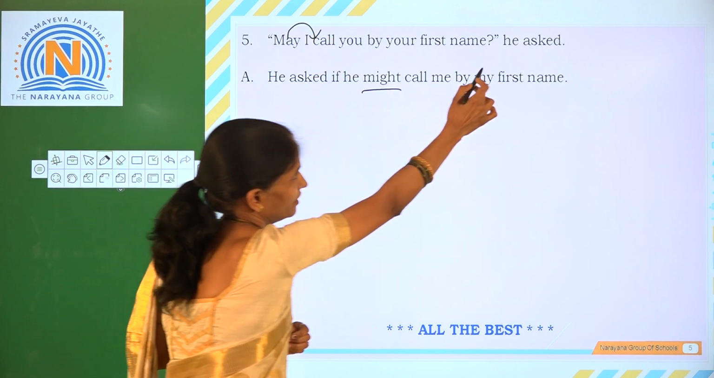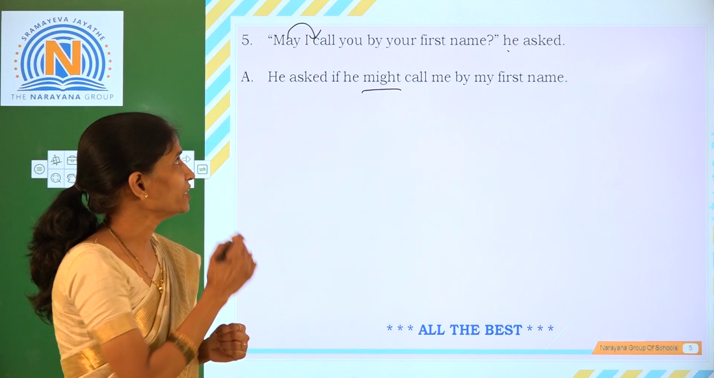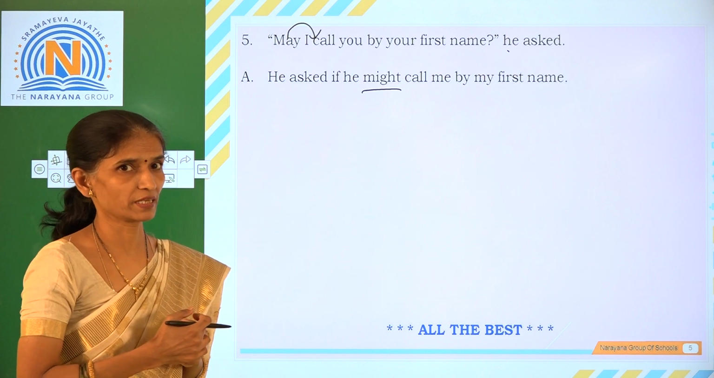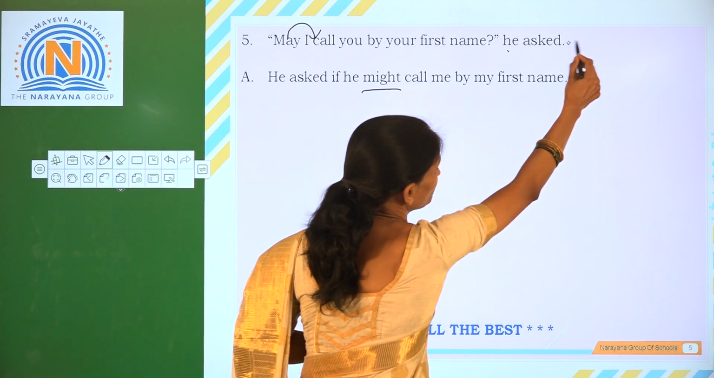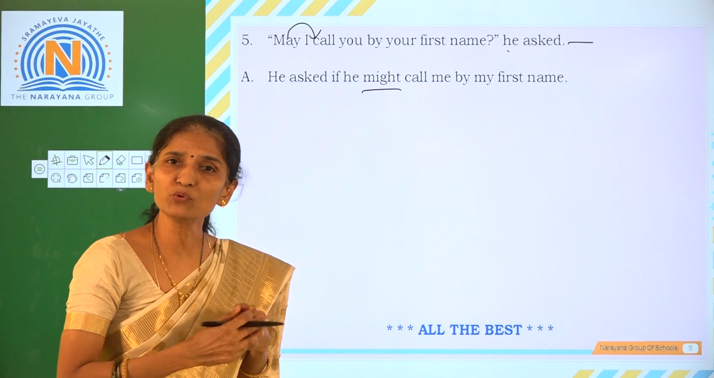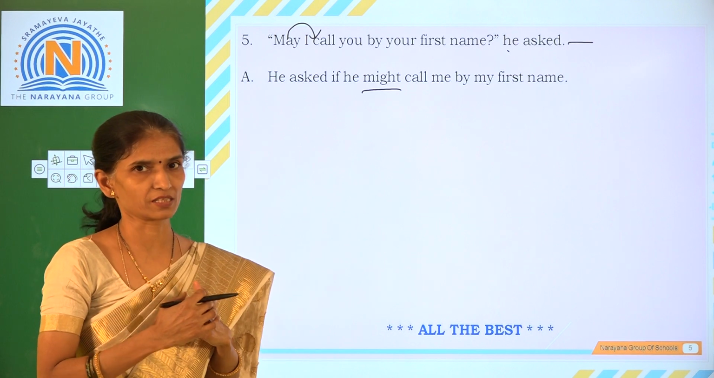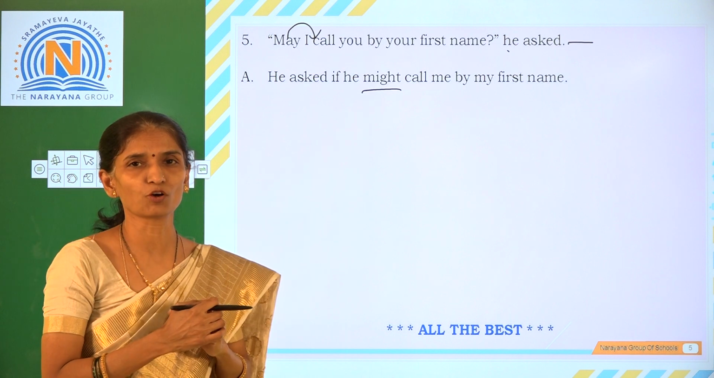And I here is the speaker, he. So he asked if he might call me by my first name. We do not have the object of the reporting verb here. Whenever you do not have an object of the reporting verb, you assume it to be yourself. So, we used me in the object's place.